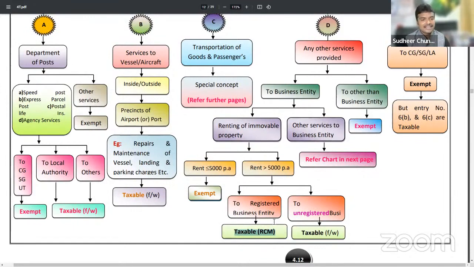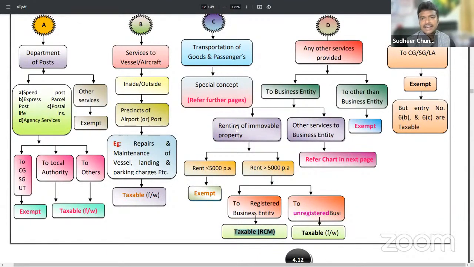In reverse charge mechanism, when we pay taxes, is it a loss? No. Such taxes paid can be claimed as input tax credit again. Let us continue. Any other services provided?